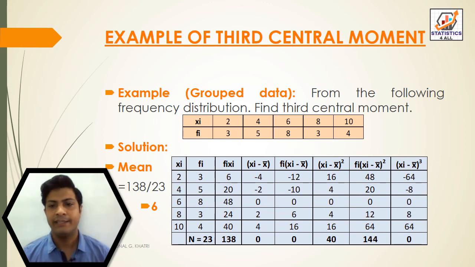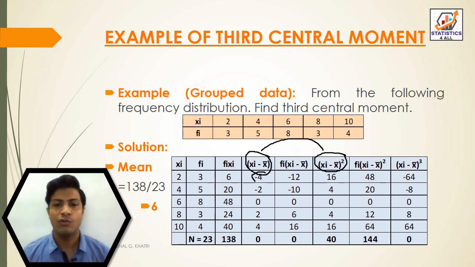So after finding fi into xi minus x bar whole square, to find xi minus x bar whole cube, this will be found by xi minus x bar into xi minus x bar whole square, this one. So here minus 4 into 16, we have value minus 64.